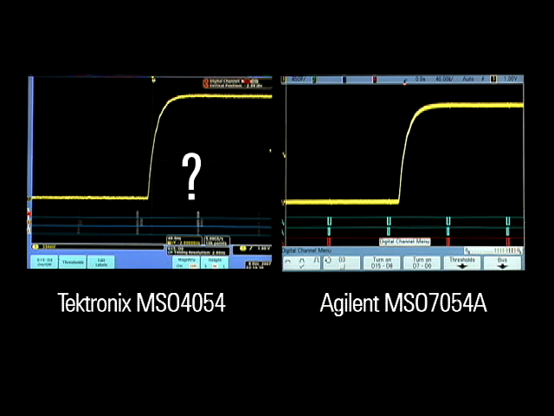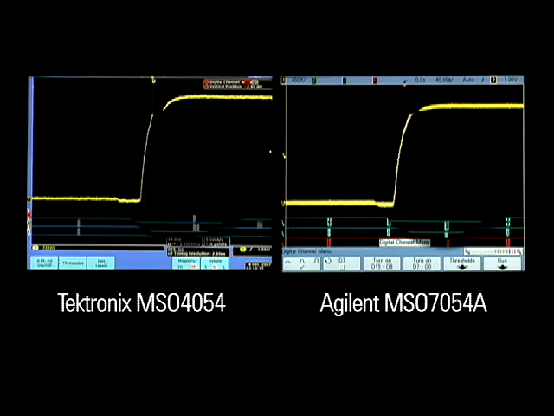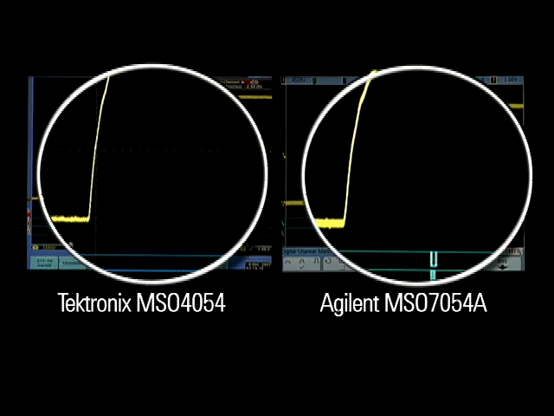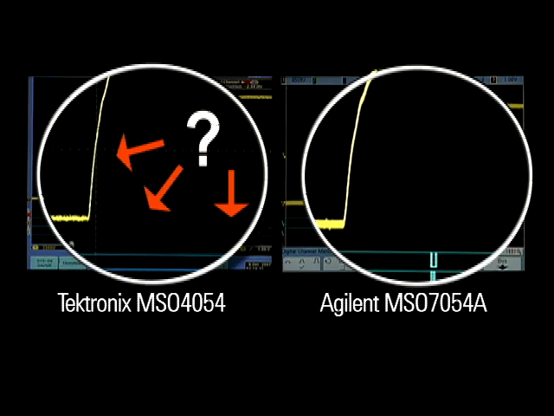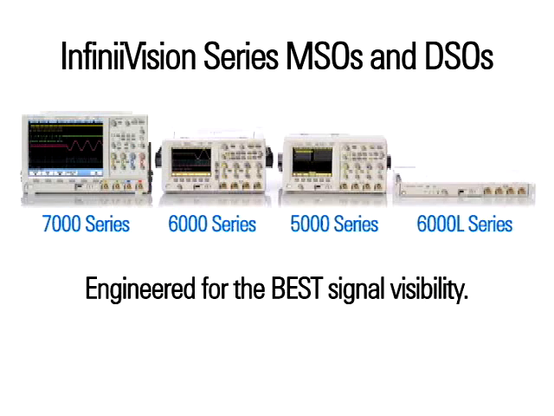miss. On the Tech MSO, when digital channels are turned on or deep memory enabled, update rates are slowed to the point that analog measurements are compromised and intermittent problems may never be captured. Adding digital signals to your scope should help you find problems, not mask them. Agilent's MSO architecture gives you the best chance to find problems quickly with deep memory always enabled and update rates always maximized.